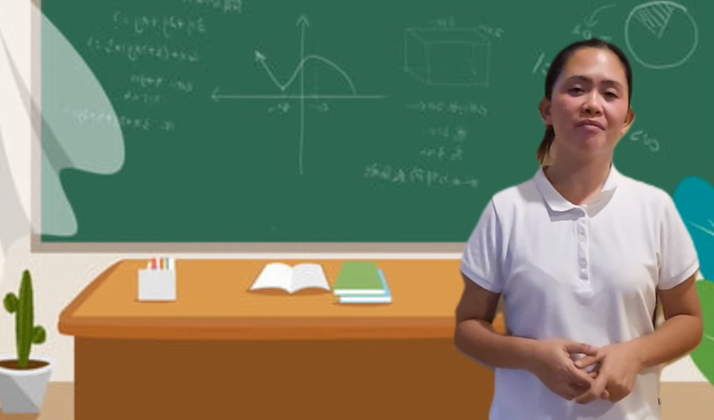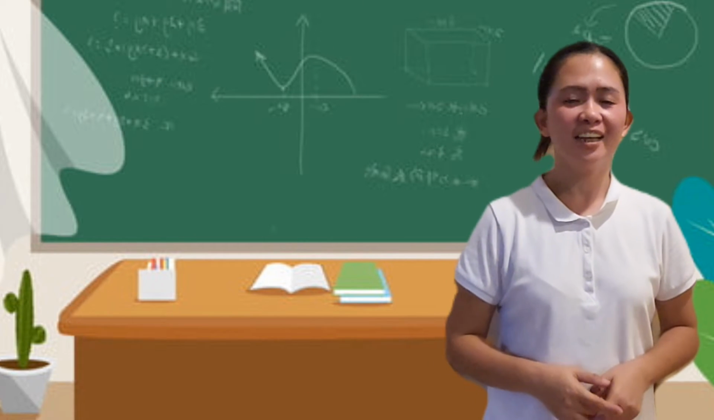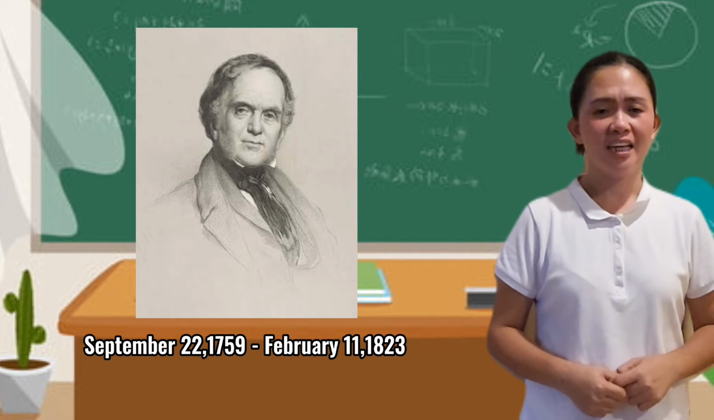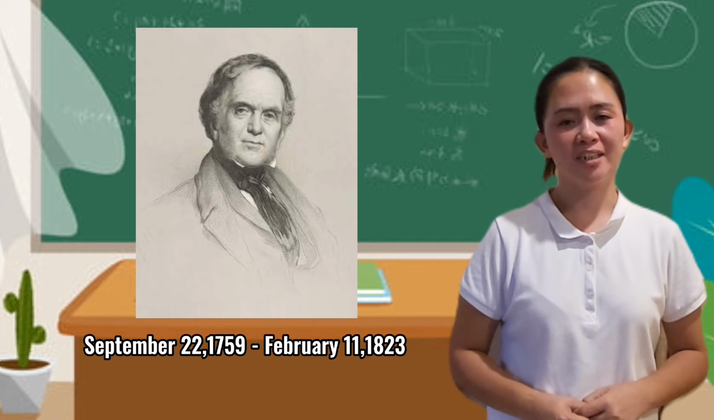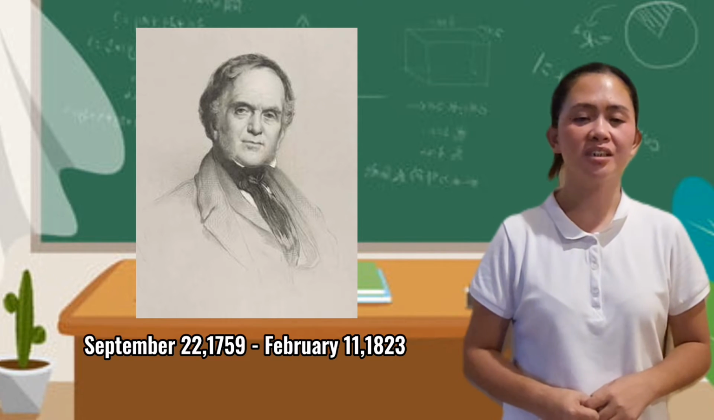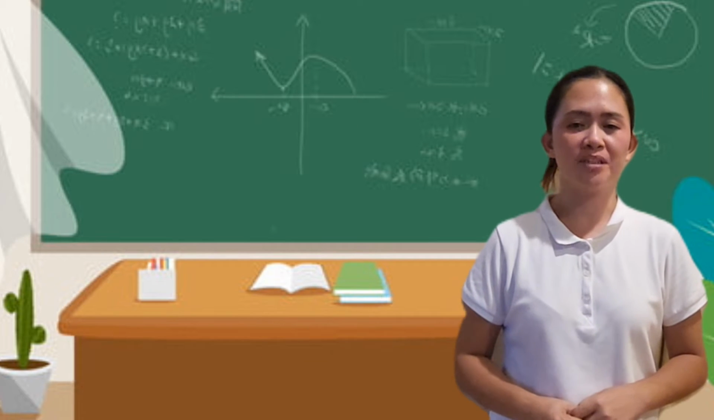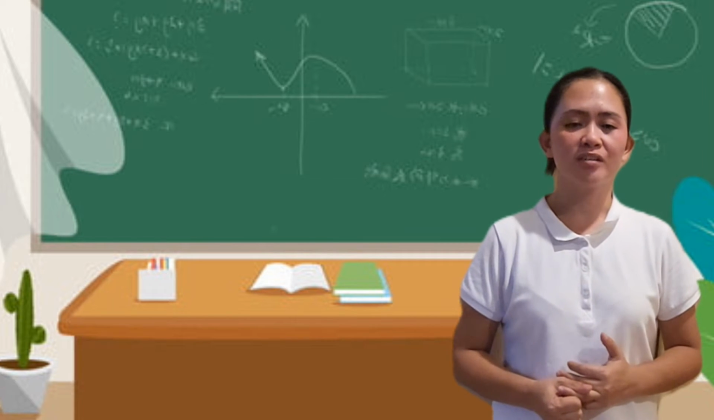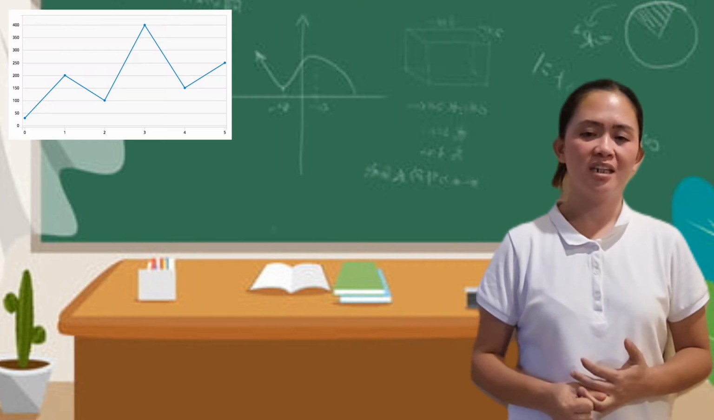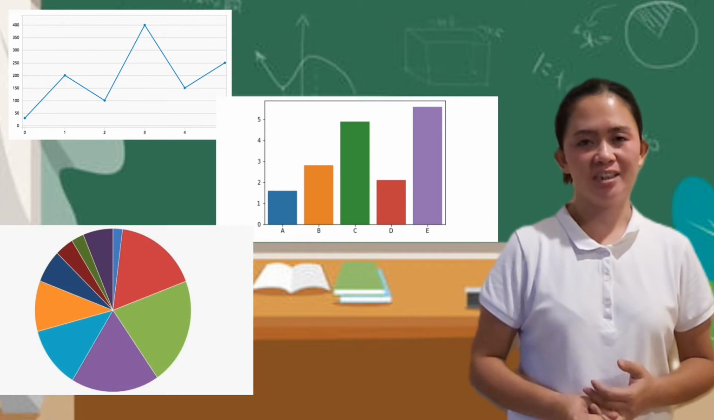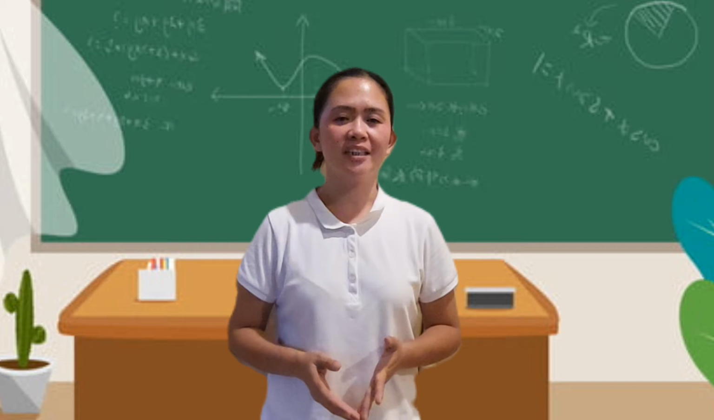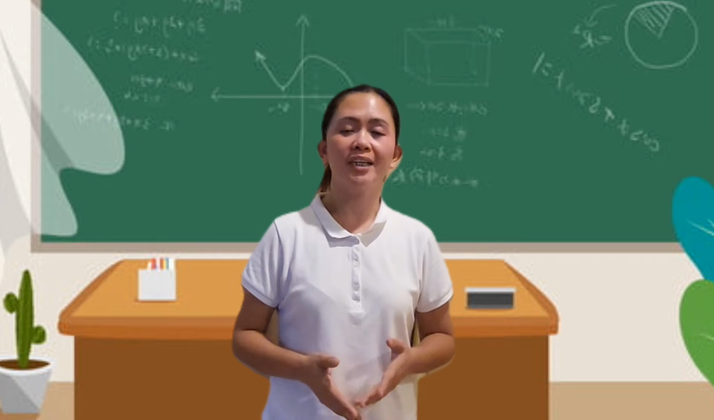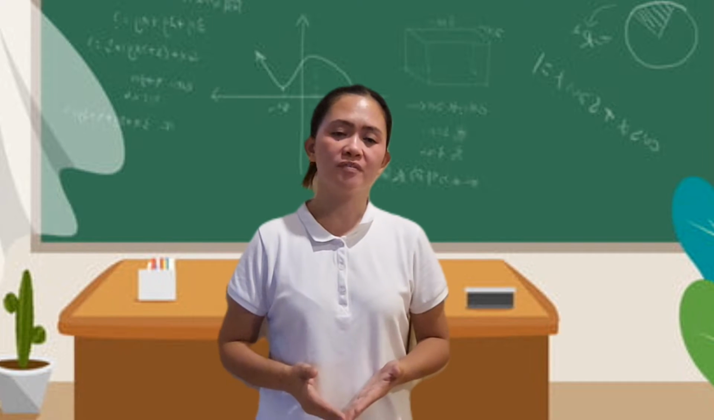Did you know that William Playfair is the one who invented this graph? Yes, you heard it right. William Playfair was born on September 22, 1759 and died on February 11, 1823. He was a political economist and engineer best known for his innovations in the presentation of quantitative data using graphs and charts. He created the time series graph, also known as a line chart, as well as the bar chart and the pie chart. Sadly, Playfair had to flee the country a second time when persecuted for libel, and thereafter spent his time writing in London, where he died at the age of 64.